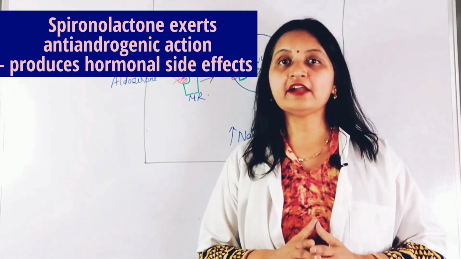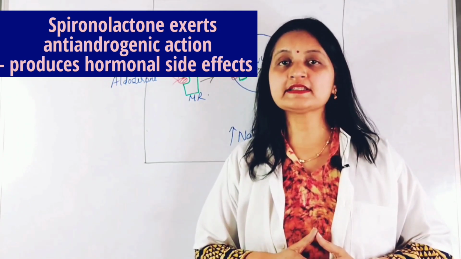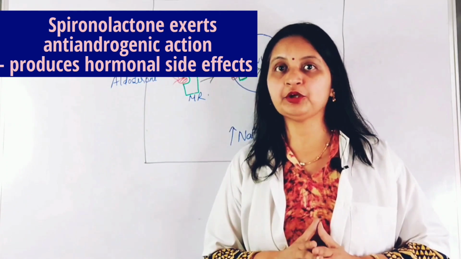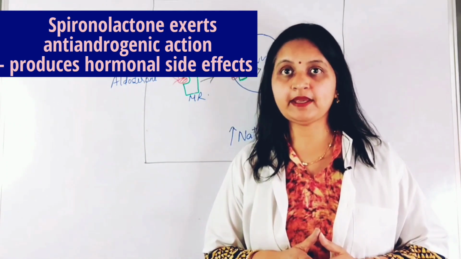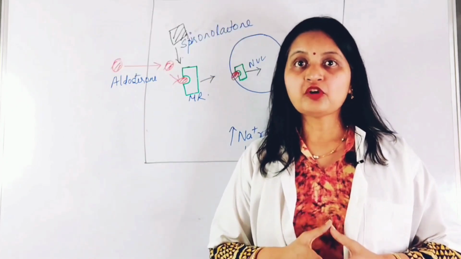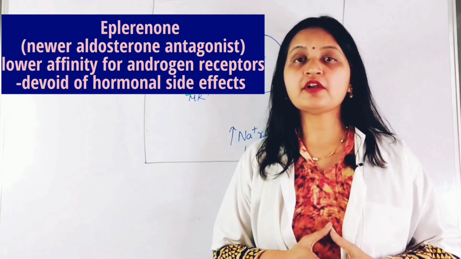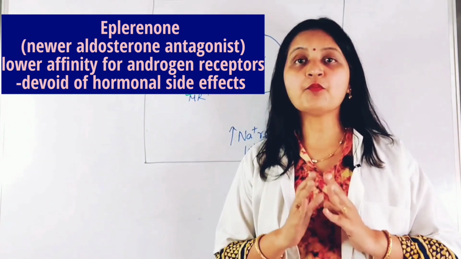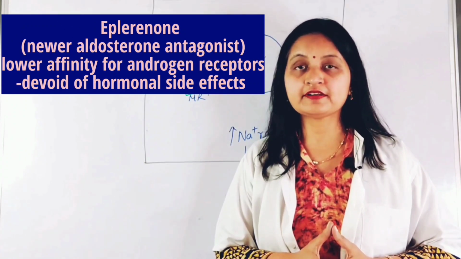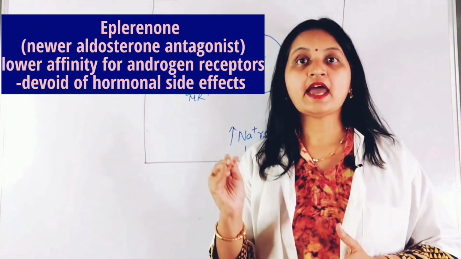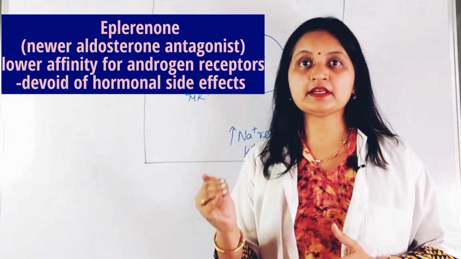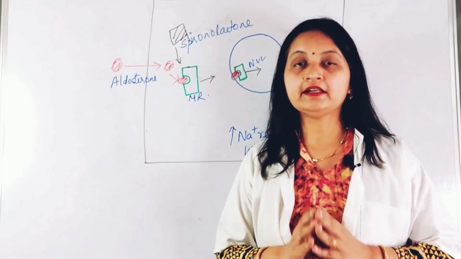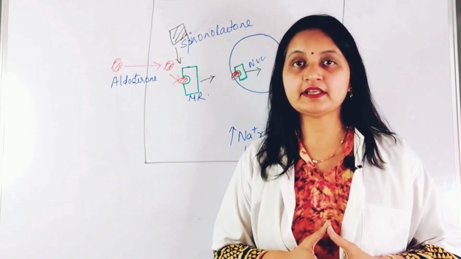Because of this, it can produce hormonal side effects in males such as impotence, gynecomastia and reduced libido, and menstrual irregularity in females. To avoid this drawback, a newer aldosterone receptor antagonist was introduced, that is eplerenone. Eplerenone has more selective action on the mineralocorticoid receptor and less affinity for the androgen and estrogen receptors. Therefore, the hormonal side effects are minimal and the action on the aldosterone receptor is maximum.